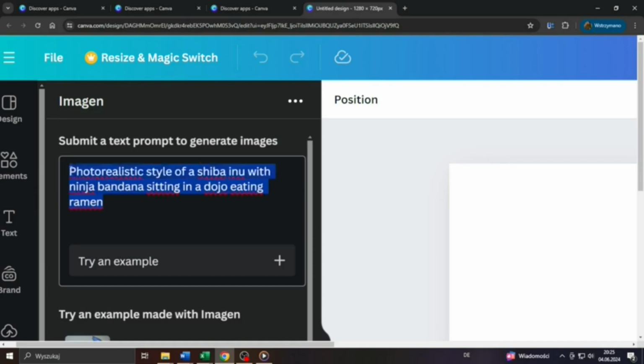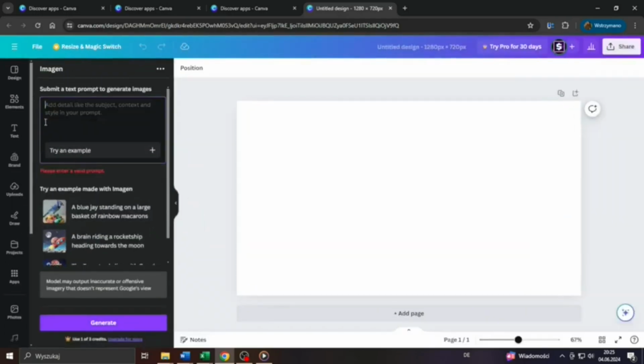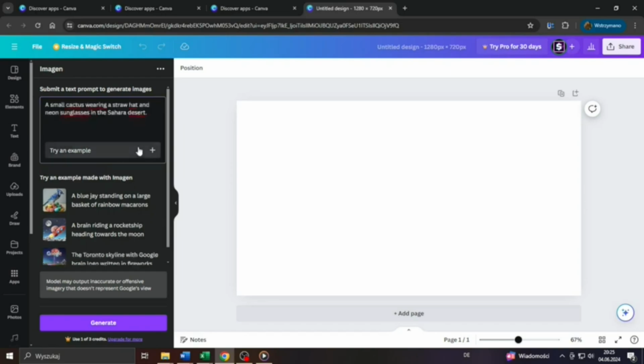I have written a prompt for demonstration purposes like that, photorealistic style of a Shiba Inu with ninja bandana sitting in a dojo eating ramen. Just for demonstration purposes, guys, you can also go with an example, with a random example like that one here.